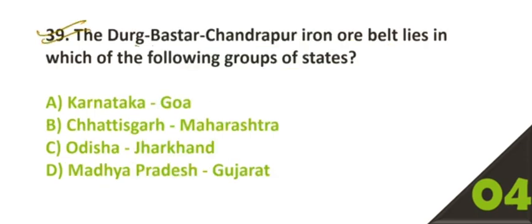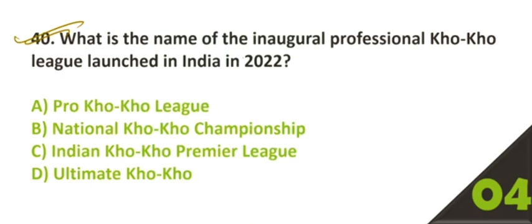39. The Durg Bastar Chandrapur iron belt lies in which of the following groups of states? Option number B, Chhattisgarh, Maharashtra. 40. What is the name of the inaugural professional Kho-Kho league launched in India in 2022? Option number D, Ultimate Kho-Kho.